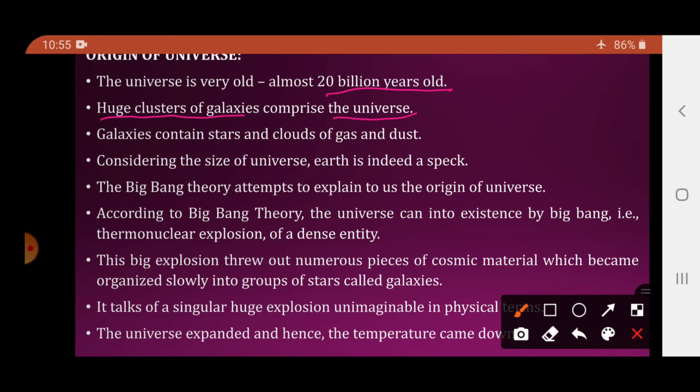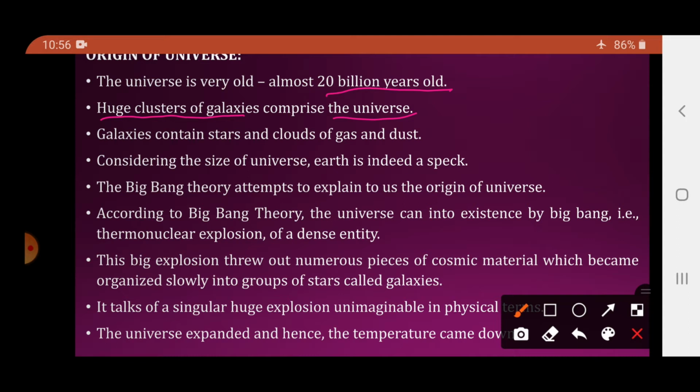So the universe is made up of various galaxies, and one of our galaxies is which? Milky Way, of which Earth is a part. Not only the Milky Way is a galaxy, there are thousands of other galaxies present in the universe.